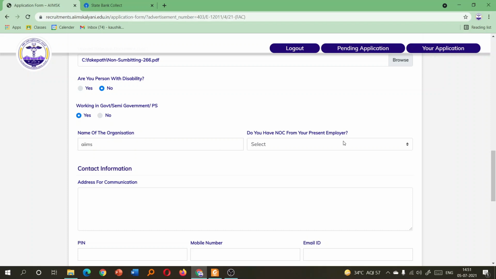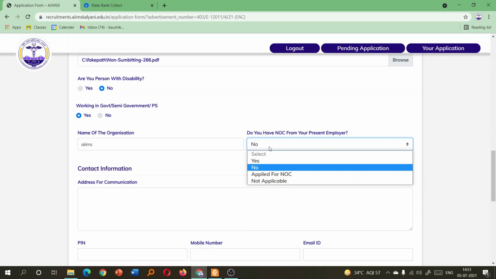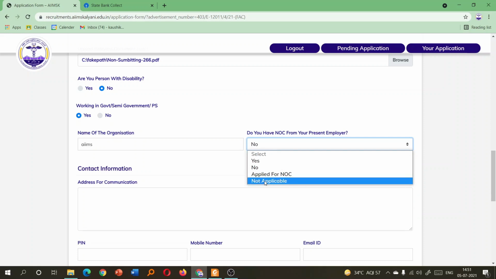Do you have NOC from your present employer? If you have, you can select yes. Then again there will be a new option to upload your NOC. If not, you can say no. And if it is not applicable for you, you can select not applicable.